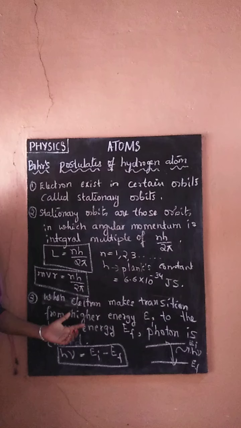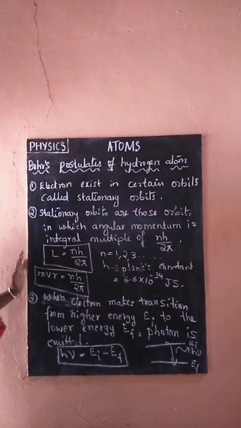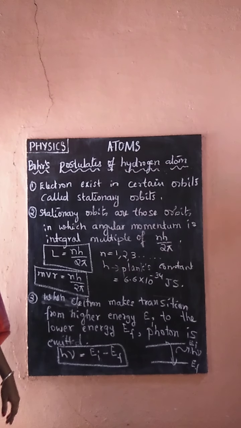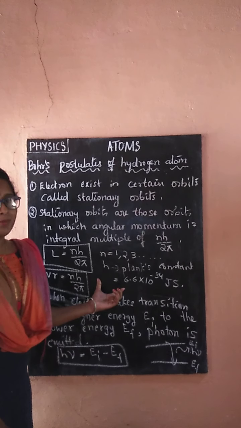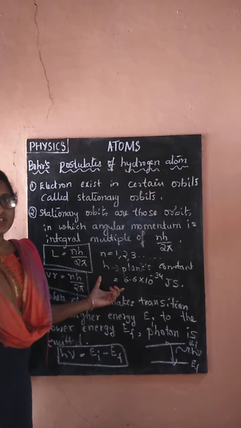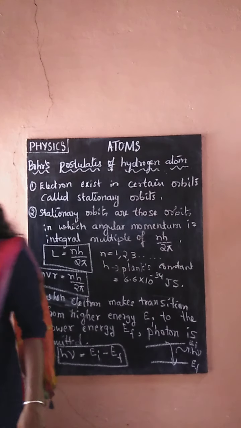These are the three Bohr postulates about the hydrogen atom. Next I am going to discuss the derivation for the radius of the nth orbit of an electron with the help of these Bohr postulates.